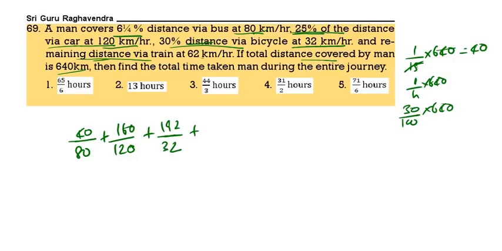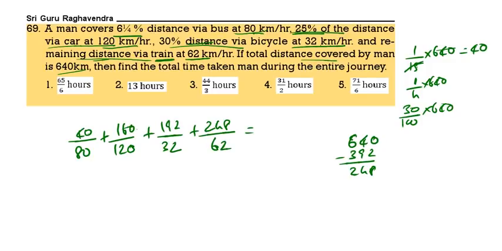Now the remaining distance. See, 40 plus 160 is 200. 200 plus 192 is 392. So 640 minus 392. How much? 248. This remaining distance is covered by train at 62 kilometers per hour.